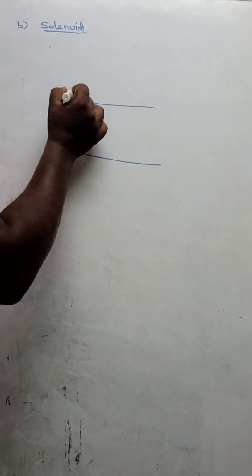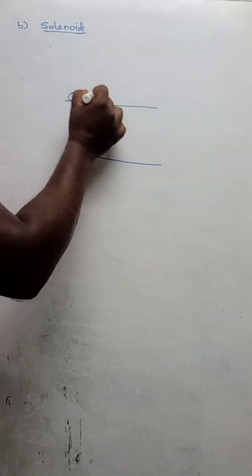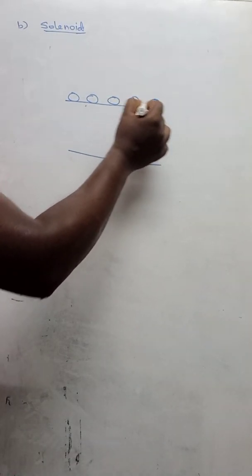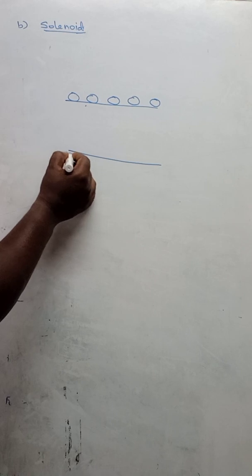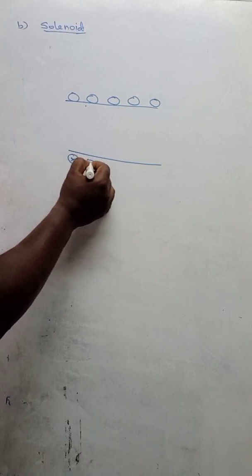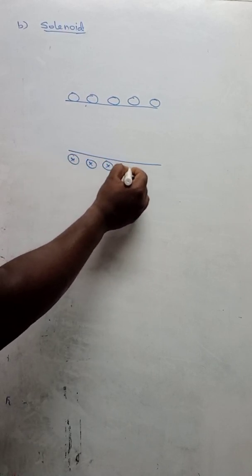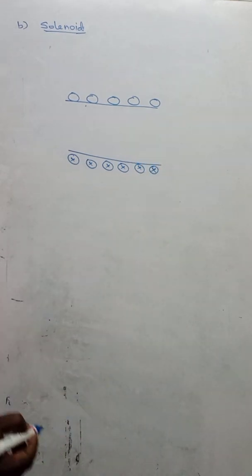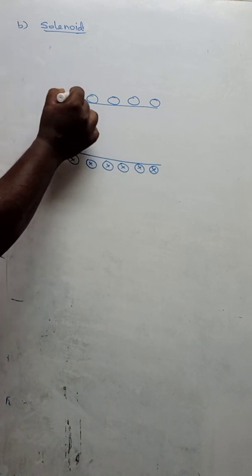Okay. Normally dot and cross will be represented for magnetic field. But in our case, I am going to represent the dot and cross for the current, only for this case. Here the dot and cross never represent the magnetic field. Here the dot and cross represent the current. That means